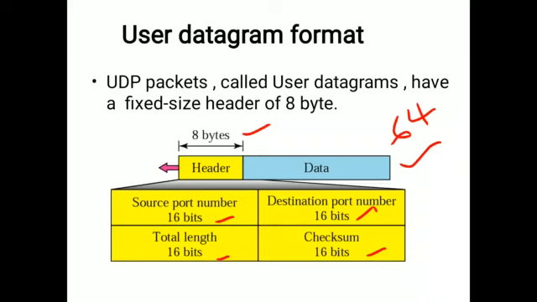So the first 16 bits is used for source port number. Source means the sender's port number. And another 16 bits is used to represent the destination's port number. Like that we assign 16 bits for a specific purpose. So this is the user datagram format.